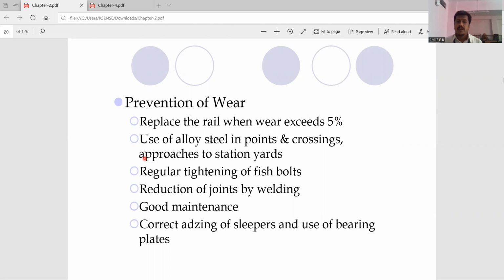Second, use of alloy steel in the points and crossings. So whenever there are points and crossings, what are the points and what are the crossings? We are going to discuss this part in our next PPT, because that is the last part of this unit, unit number 1, points and crossings. So use of alloy steel in the points and crossings. Can you tell me, is steel a metal or an alloy? Can anyone give me the answer, whether steel is a metal or an alloy?